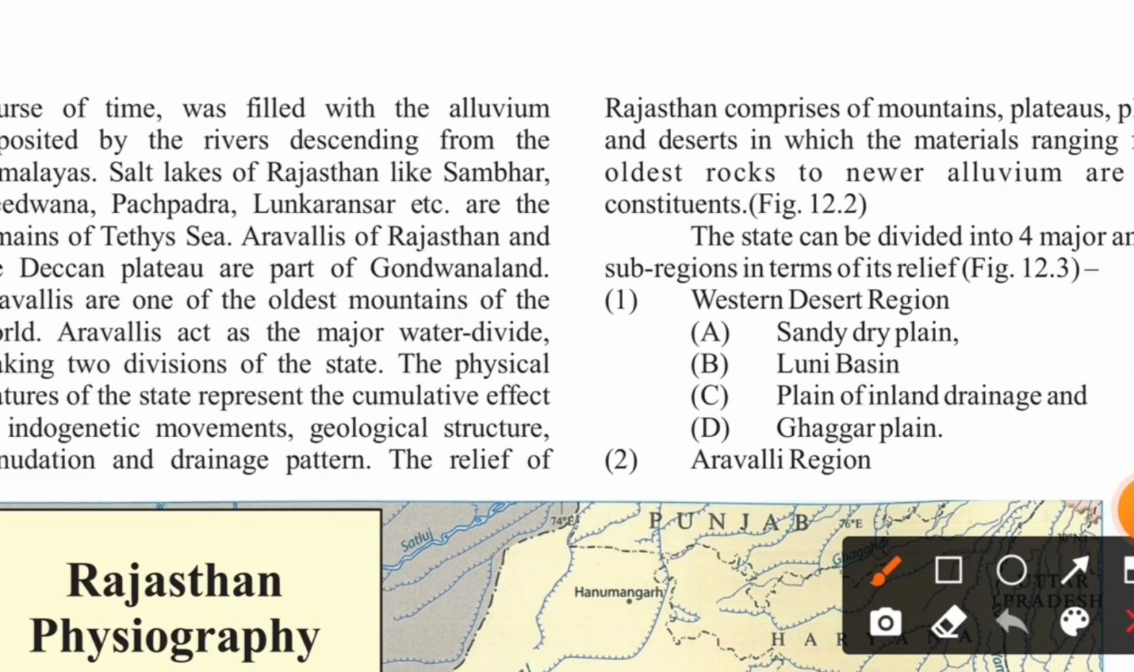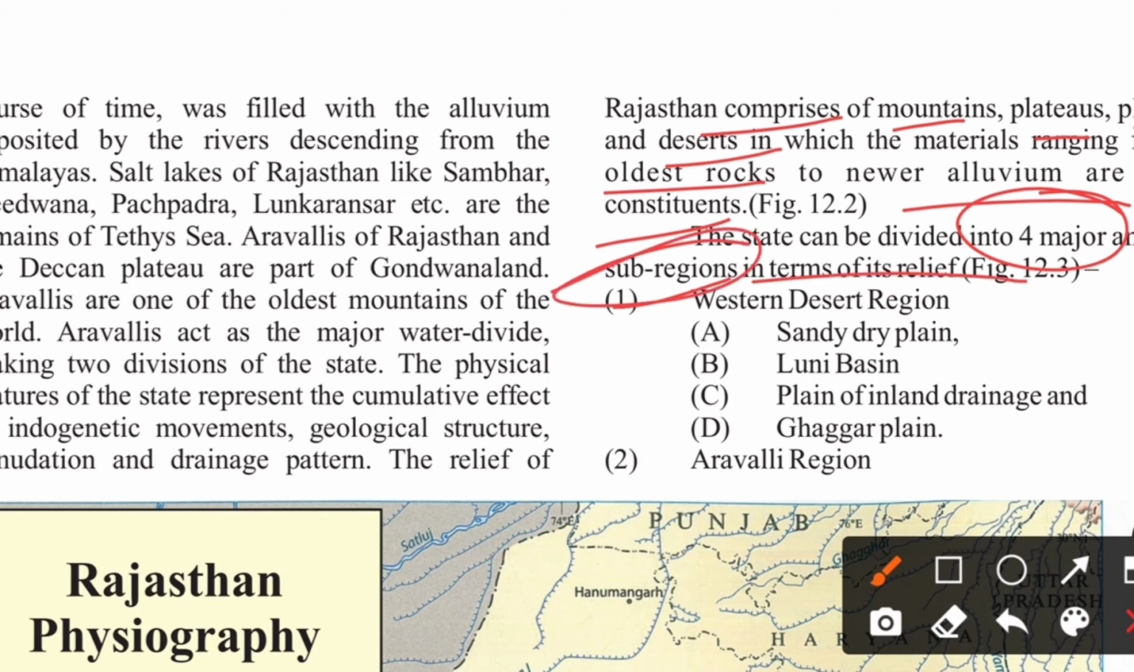Further, it says the relief of Rajasthan comprises, means made up of, mountains, plateaus, plains, and desert, in which the material ranging from oldest rocks to newer alluvium are the constituents of it. The state can be divided into four major and 11 sub-regions in terms of its relief. Okay. Now, what are these? We will discuss one by one.